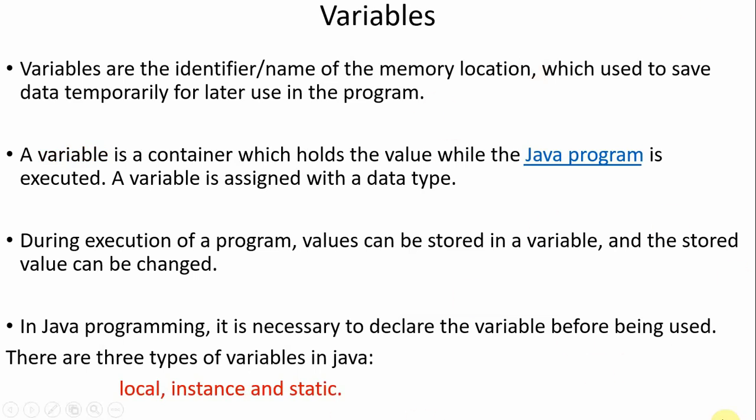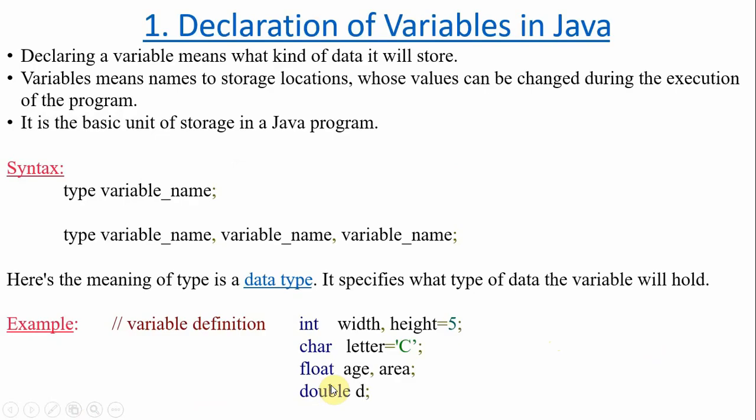And in Java there are three kinds of variables. They are local, instance and static. Declaration of variables in Java. Declaring a variable means specifying what kind of data it will store.